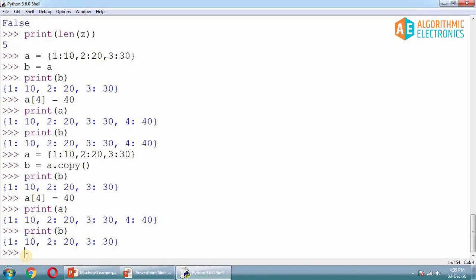So far we have discussed how to capture data, how to store that data in variables, how to handle that data, and how to use different data types like numeric and string, and even lists, tuples, sets and dictionaries.